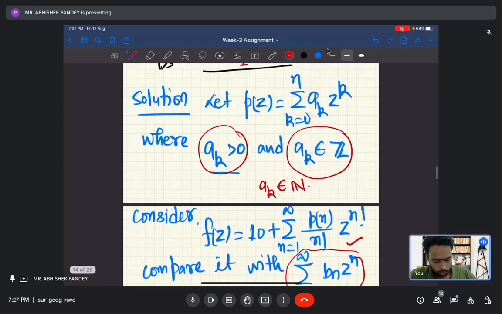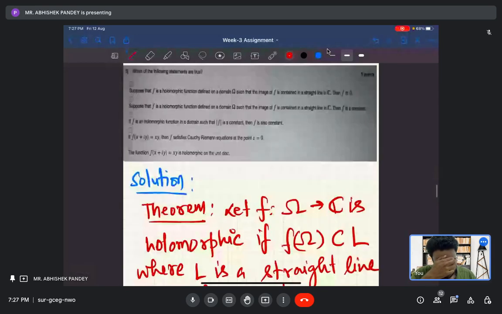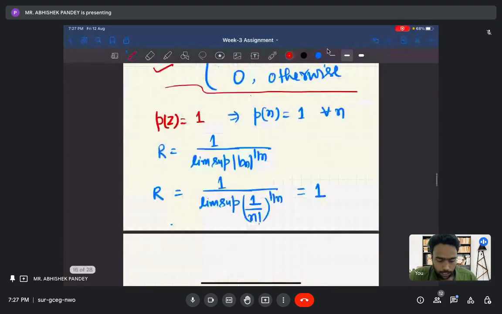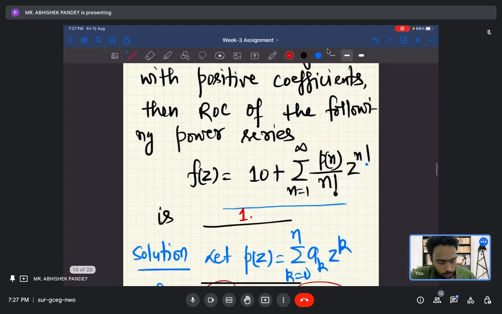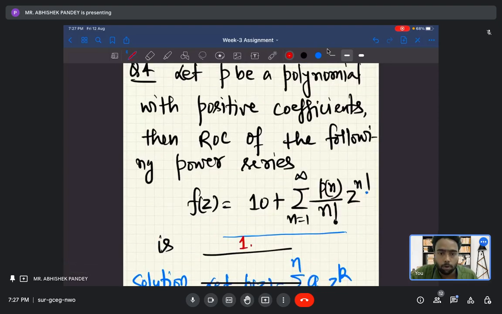So let us move towards question number 5. If you take a non-constant polynomial, then also this limit superior will be 1, but for that you need the calculation. For these kinds of problems, the question is asking for any polynomial p. If you change the polynomial, the radius of convergence should not change, so it will always be the same.